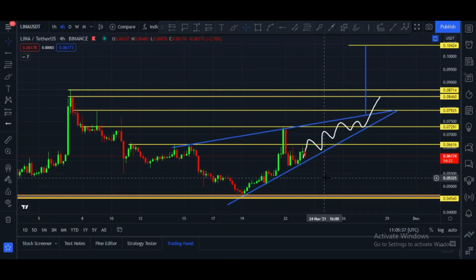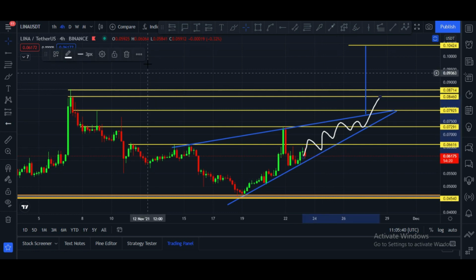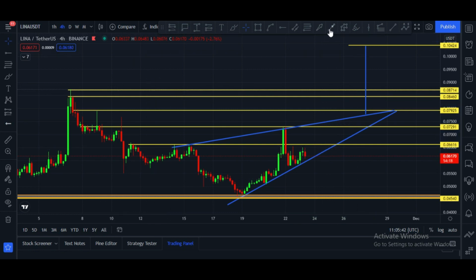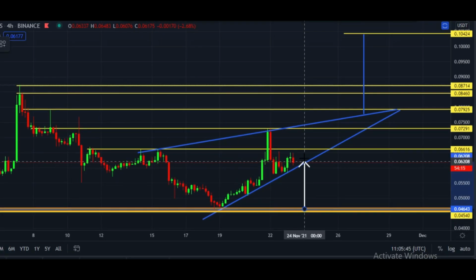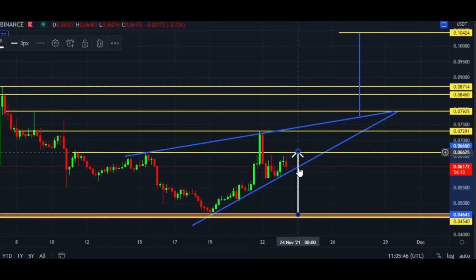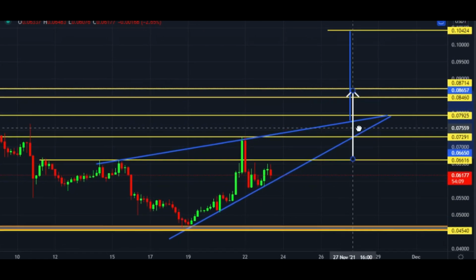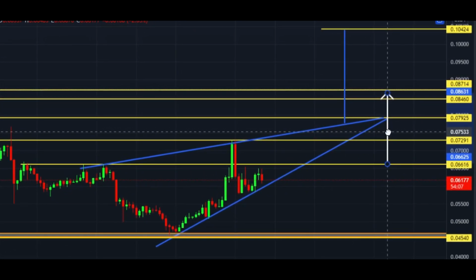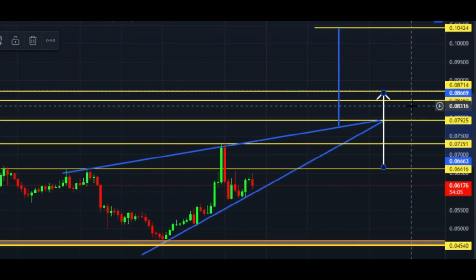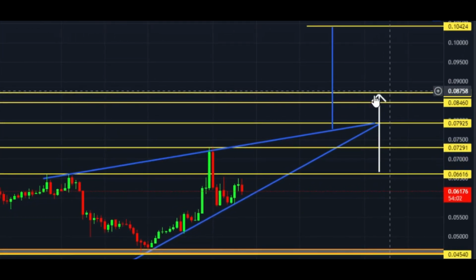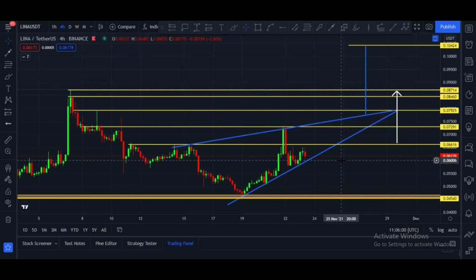If I calculate it from bottom to top from this support area, in that case I think the target will be like this. We have to consider this target 8.6 cents area. These are two targets. The first major target is at 10 cents and the second target is at 8 cents.